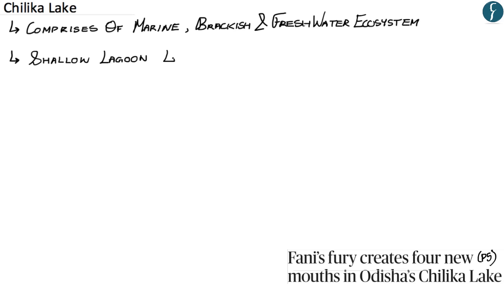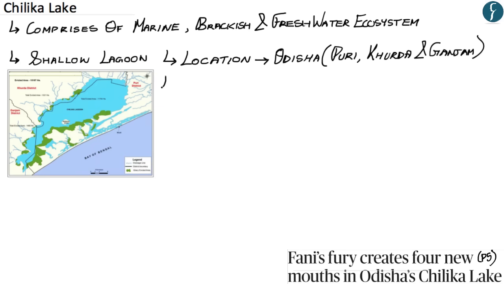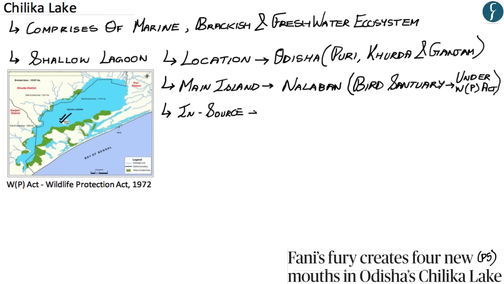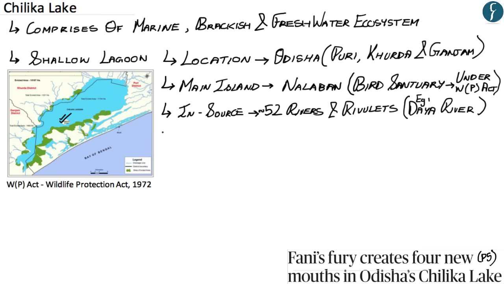Now, Chilika Lake is located in the state of Odisha, and in particular the districts of Puri, Khurda, and Ganjam. Apart from this, Chilika Lake also has islands within it. One of the main islands is Nalaban Island, which is located here in the map. This Nalaban Island is notified as a bird sanctuary under the Wildlife Protection Act of 1972. The inflowing rivers of Chilika Lake are made up of roughly 52 rivers and small rivulets such as the Daya River.